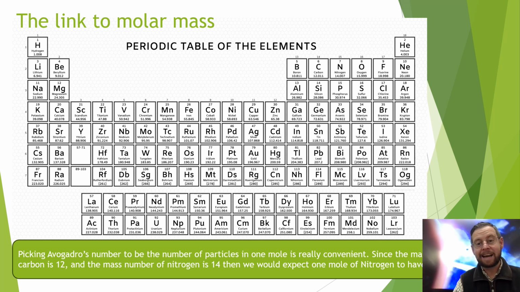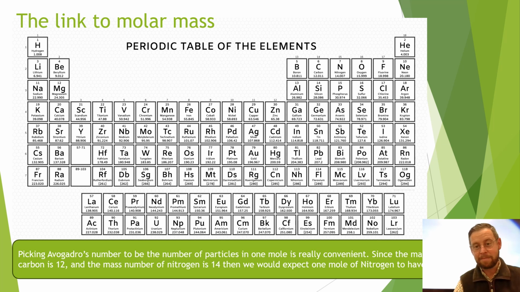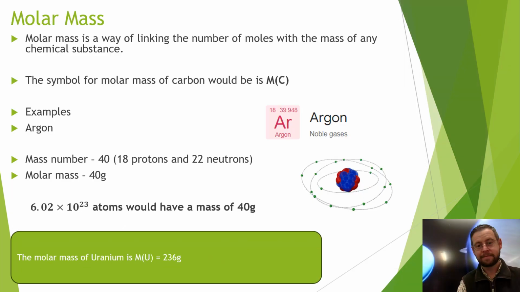You're going to see that in action a little bit later. But it basically means that 1 mole of nitrogen is going to contain 14 grams, which is the same as its relative atomic mass in AMU. So it's very, very convenient. Let's see some examples, and you'll believe me then.